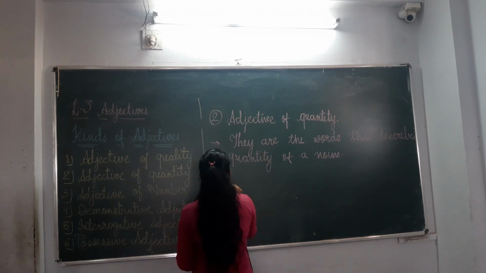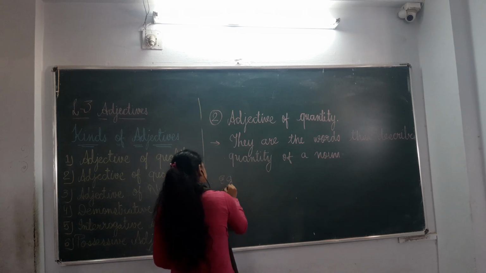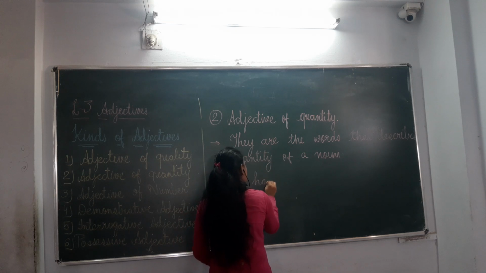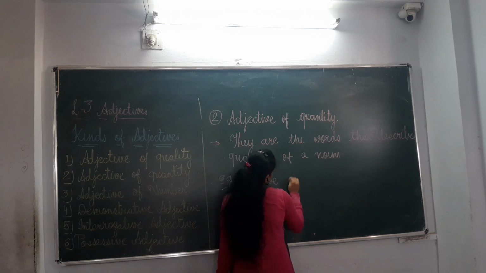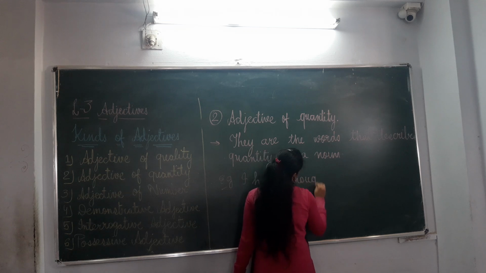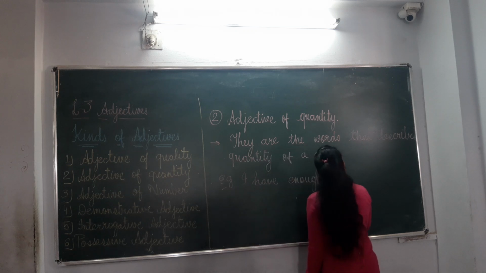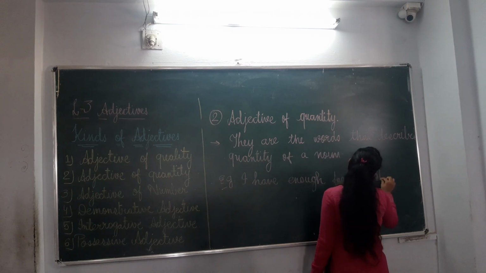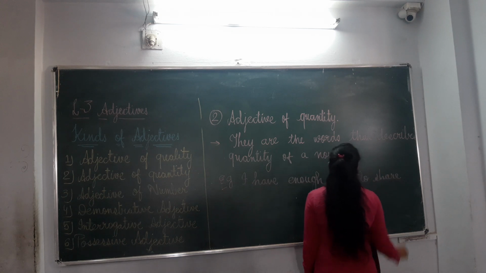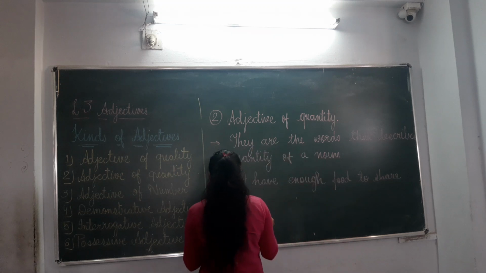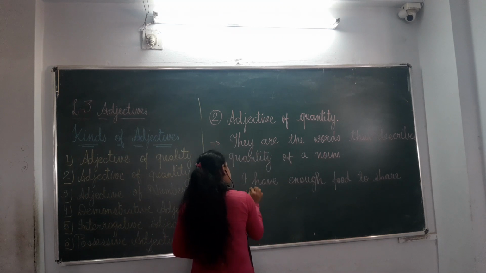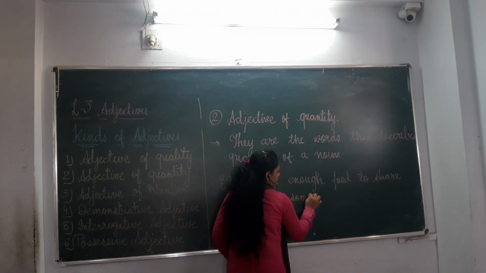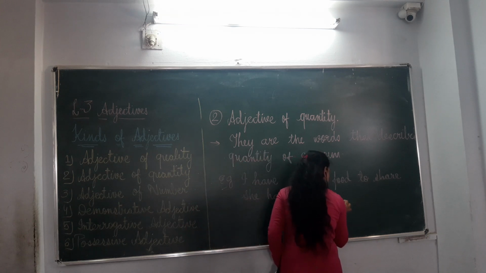Say for example, I have enough food to share. Another is, she has some questions.